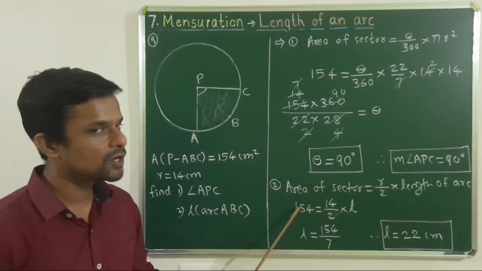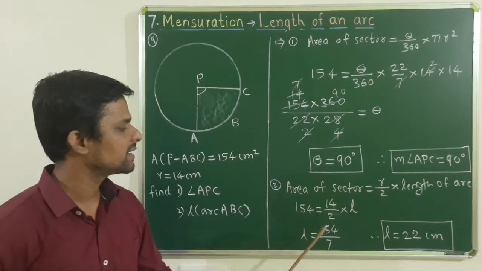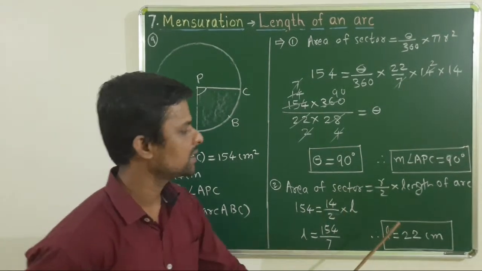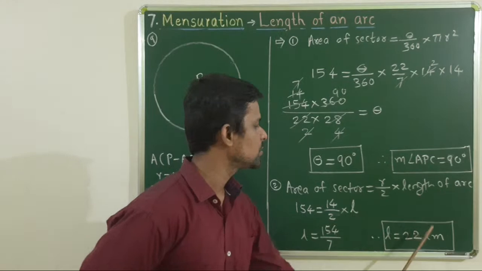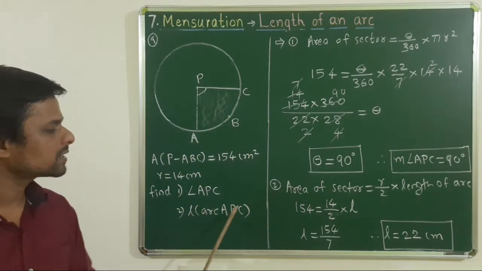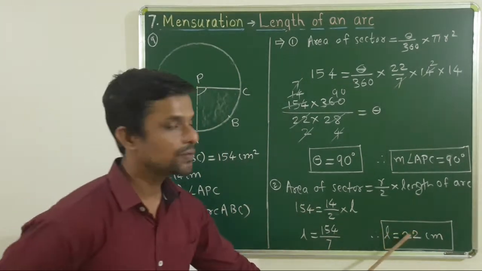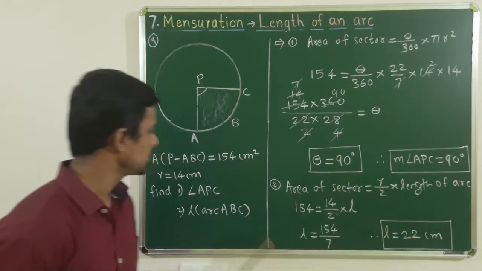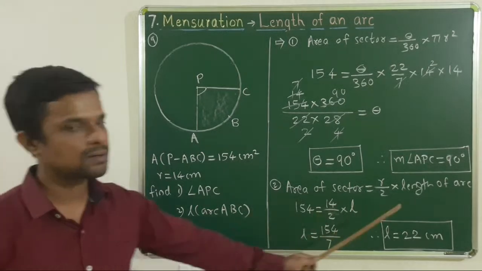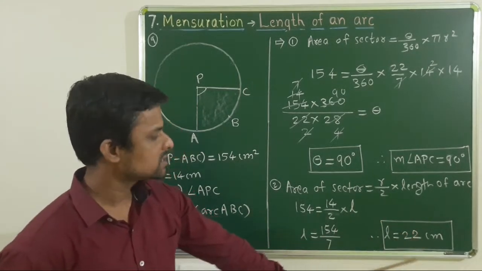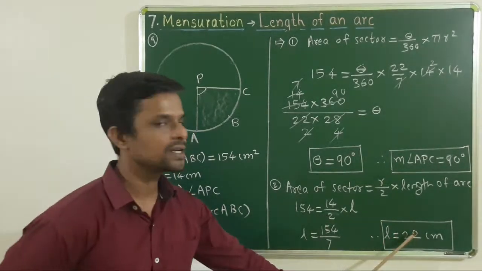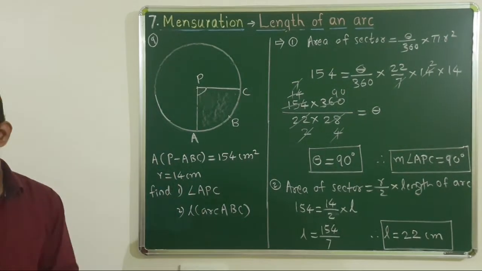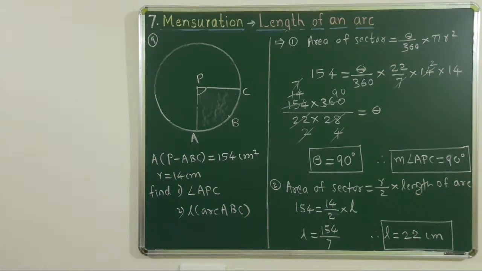Putting the value of area of sector and radius, we will get length of arc by calculation, L is equal to 22. Hence length of arc ABC is equal to 22 centimeter. Write this sentence, that is length of arc ABC is 22 centimeter. Take screenshot, then we will move towards last example of this live session.